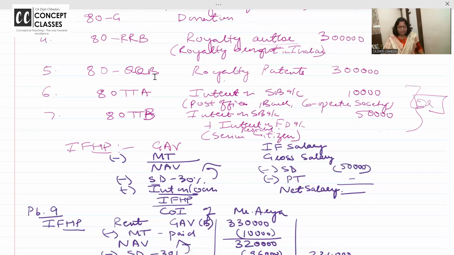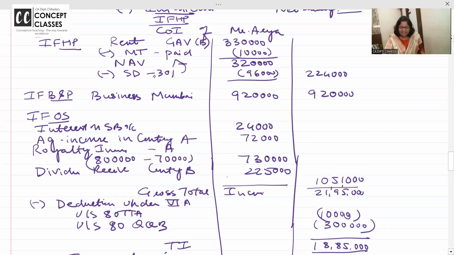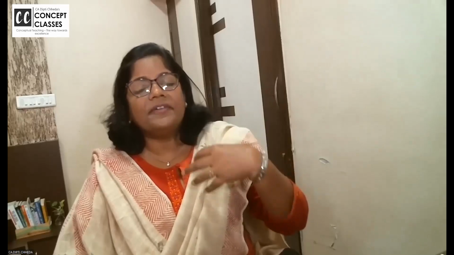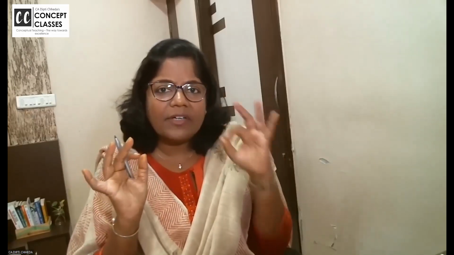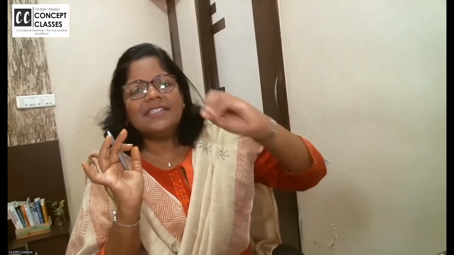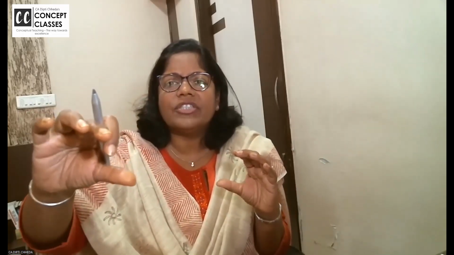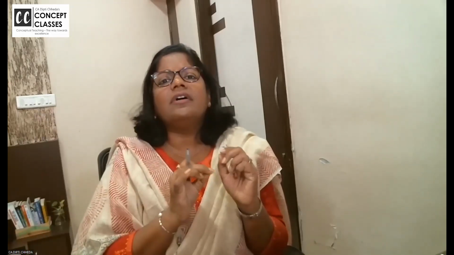Right. Now, suppose that, dear students, you are getting relief from two countries, country X and Y, or A and B, whatever the names are. So first, all the income you tax in India: India's income, country A, country B, with all the deductions, business loss set off. Now you need to know how to compute total income. So the average rate of tax in India is final tax, surcharge, and cess, divided by final total income, into 100. Now, this average rate of tax and what tax you have paid in country A, whichever is lower, you give the relief.